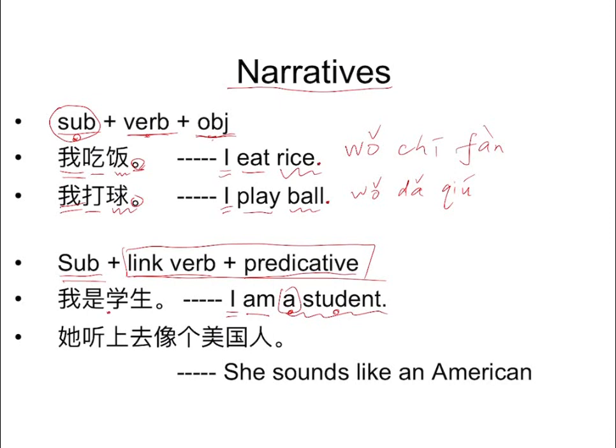So this "I" is 我, right? So 我是学生. 学生, okay. 我是学生. I am a student, the same. Still the same.